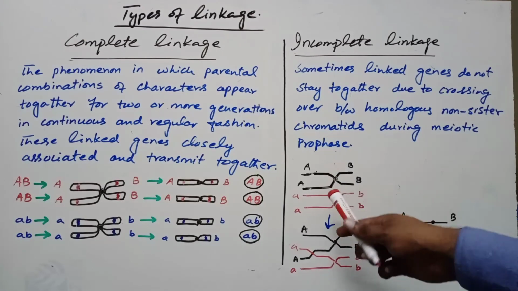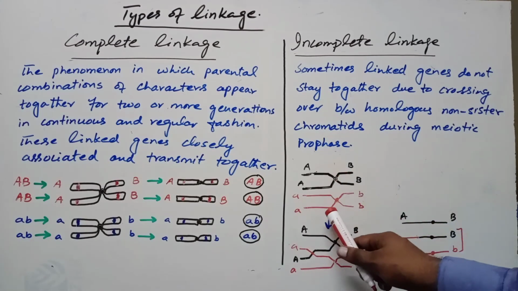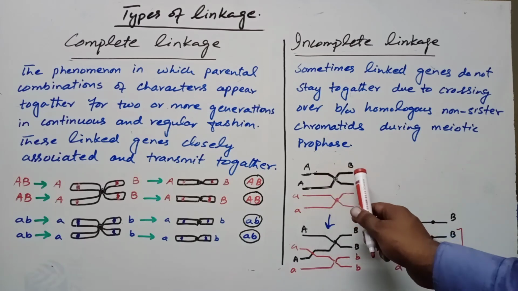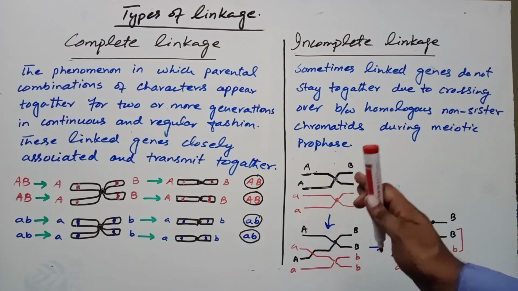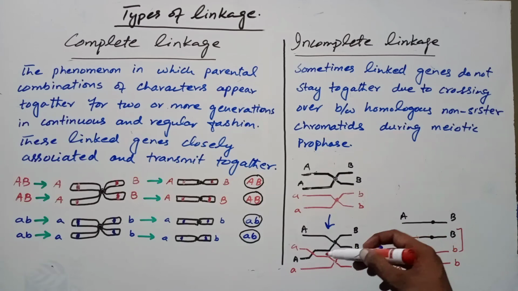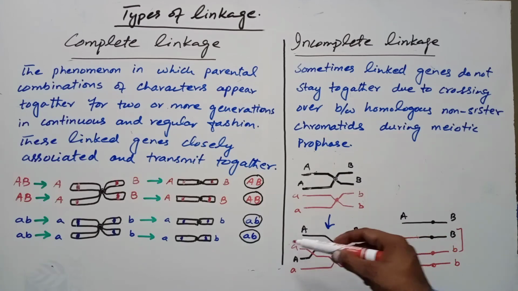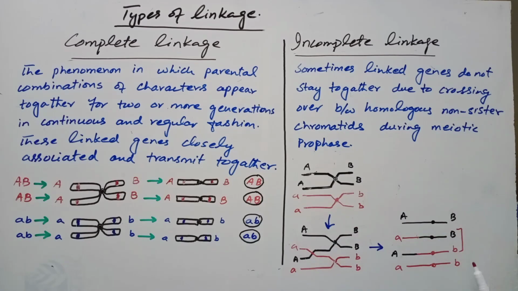For example, these are two chromosomes having linked genes, but when the linked genes are very far from each other, there may be crossing over and a new combination is formed. This is a parental gamete, this is also a parental gamete, but these two gametes are recombinant gametes.